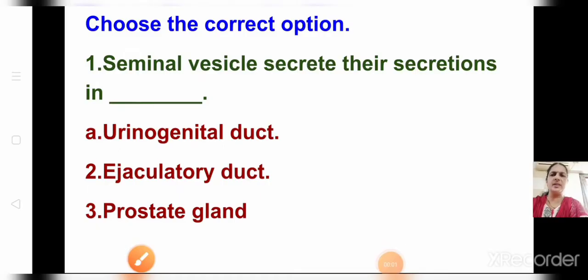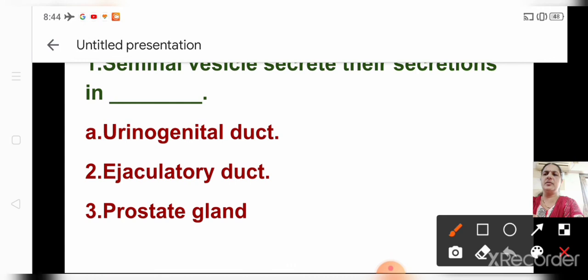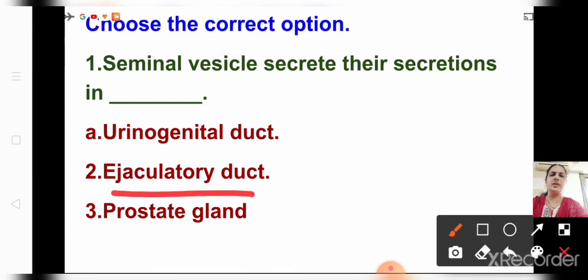We'll see some of the questions now. You will get questions like this. Choose the correct option. Seminal vesicles secrete their secretions in. Read the textbook thoroughly, children, so any type of question you should be able to answer. What will be the answer? Ejaculatory duct. Options will be given, you have to just choose the correct option. It is not urinogenital, it is not prostate, it is ejaculatory duct. Shall we go to the next?